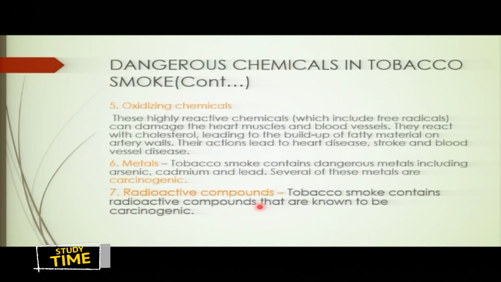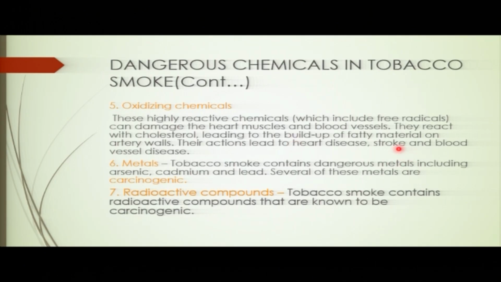So other chemicals are these oxidizing chemicals. These oxidizing chemicals, they are also found in the what? In the smoke. So this can damage the blood vessels and the muscles. So which leads to the what? To the fatty material to be built on what? On the vessels. So this can now cause heart disease and even stroke.